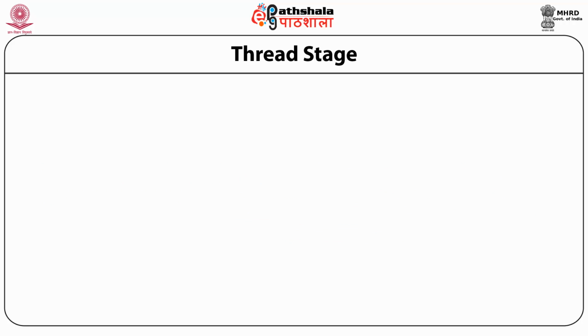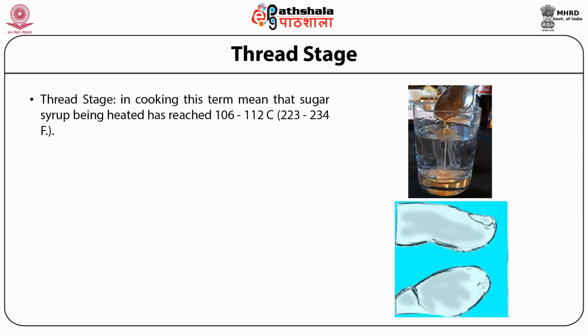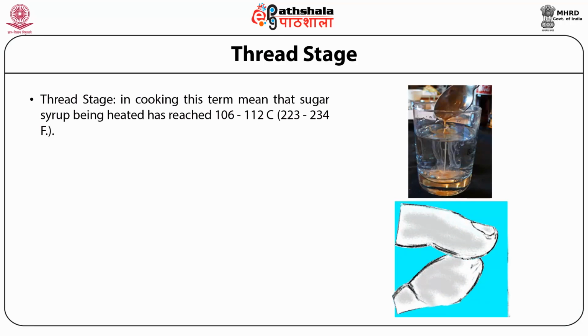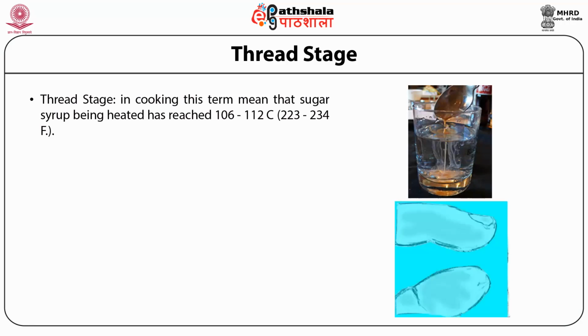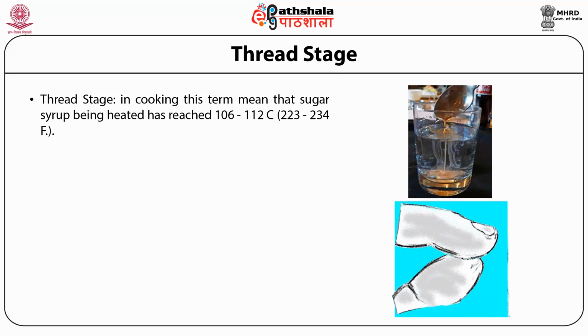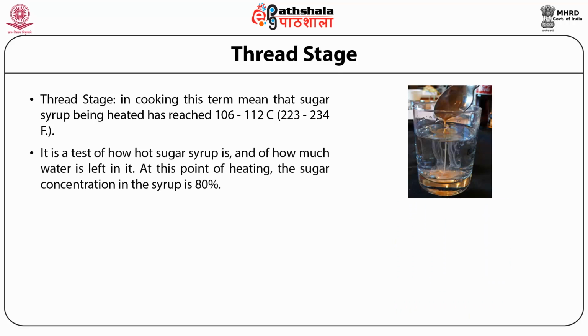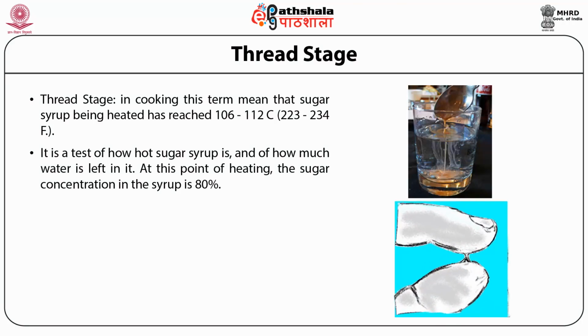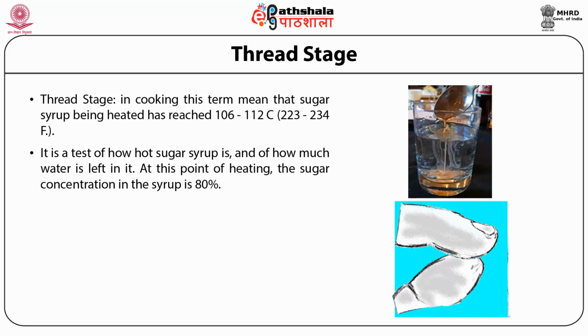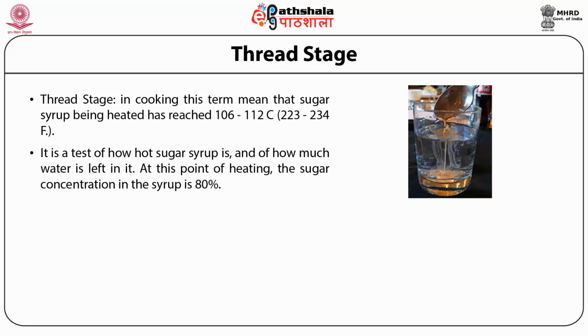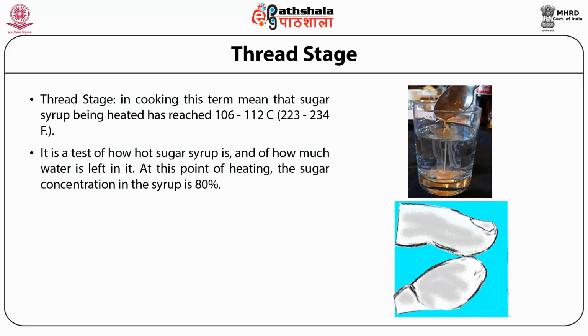Dear students, now we will go through different stages of sugar cookery in detail. First is the thread stage. Thread stage is a cooking term that means sugar syrup being heated has reached a temperature of 106 to 112 degrees Celsius. It is a test of how hot the sugar syrup is and how much water is left in it. At this point of heating, the sugar concentration is around 80% in the syrup.